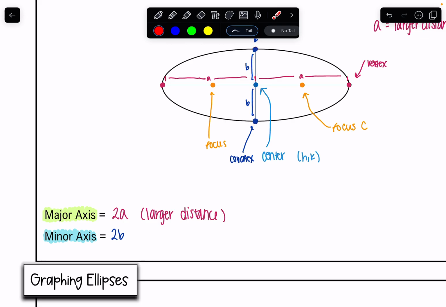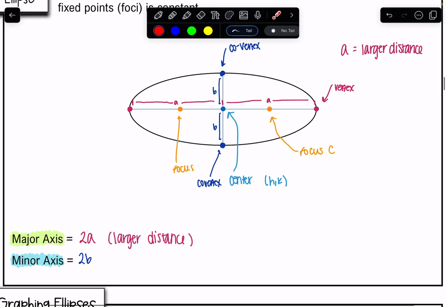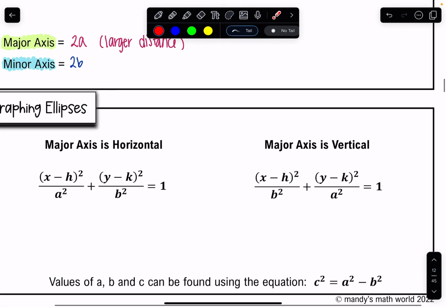To me, this makes sense, right? Major axis is the larger one. The minor axis is the smaller distance across. And so we want to have all of those things memorized by the time we get to the test, but we have plenty of time. Okay, so let's actually talk about how do we graph these? What are my equations? What are my differences? What are some other things I need to know?